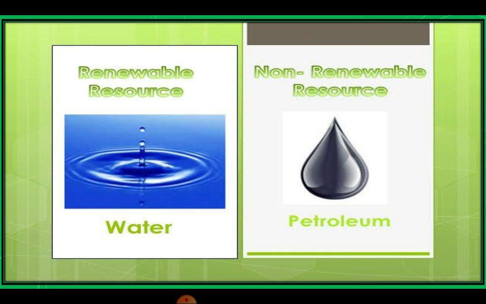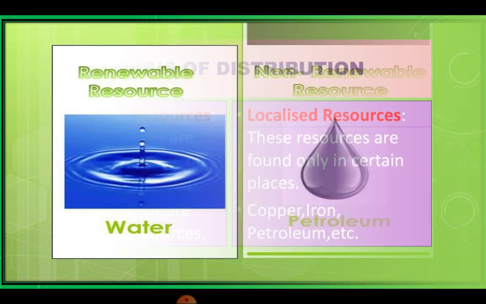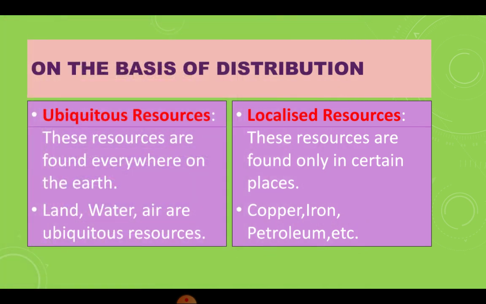So we can take the two forms of water. One is a renewable resource and another one is non-renewable. Both are liquid. Water is a renewable resource that is also liquid. Then another liquid is petroleum, but petroleum is a non-renewable resource. Then the next is on the basis of distribution: ubiquitous and localized.